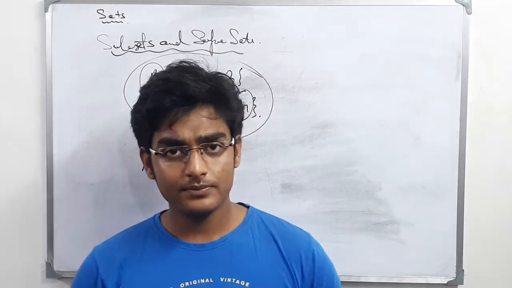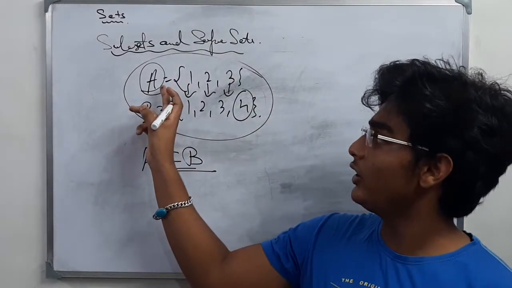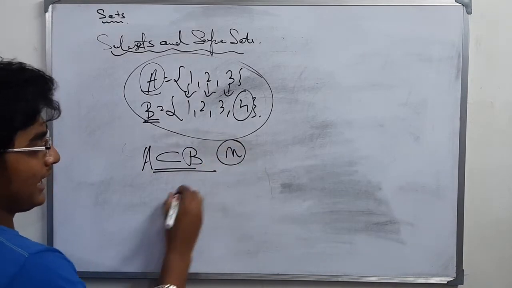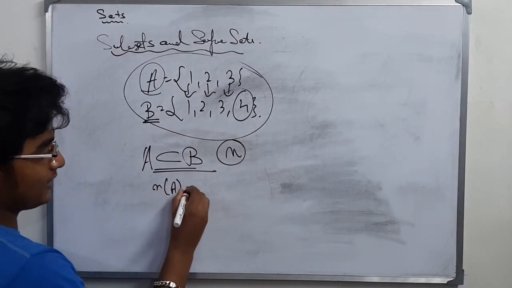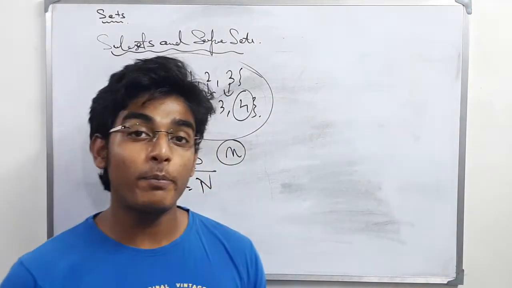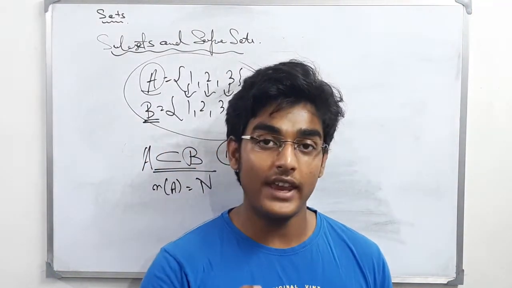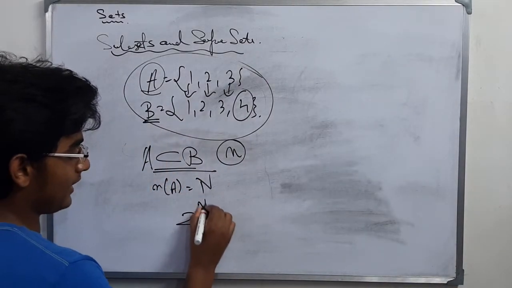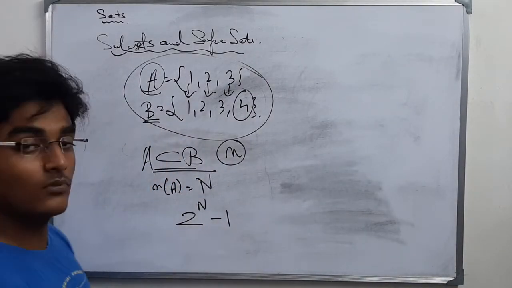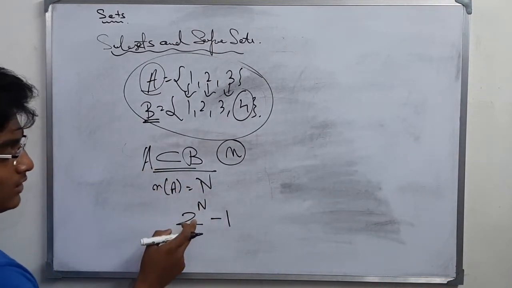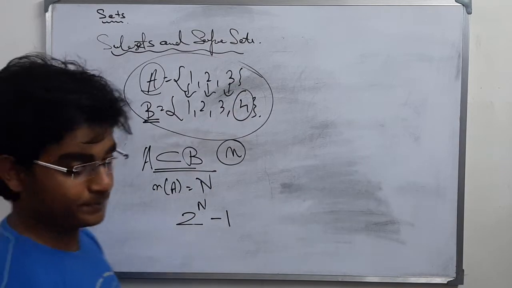One more thing, if the cardinality of A is represented by N, then the total number of proper subsets of A is given by 2 to the power N minus 1.